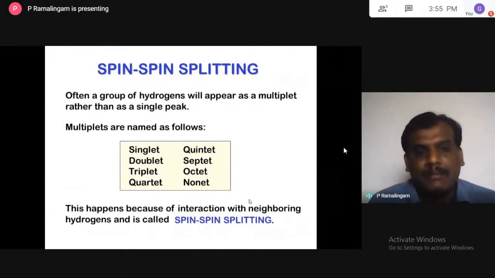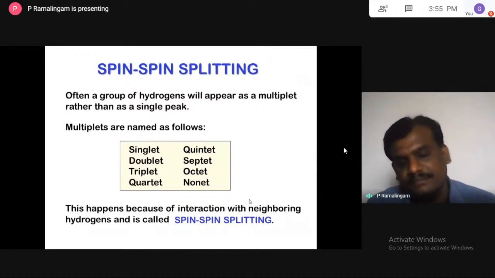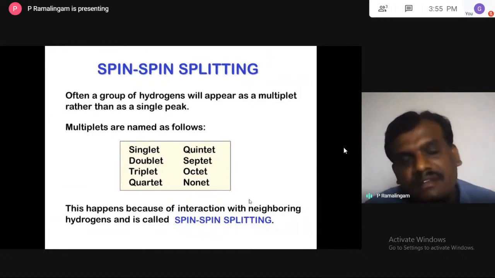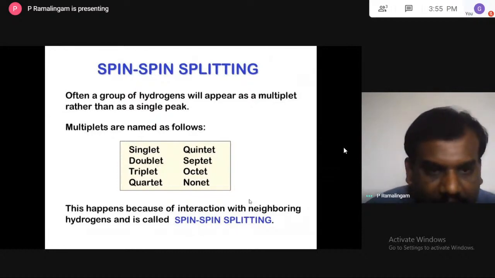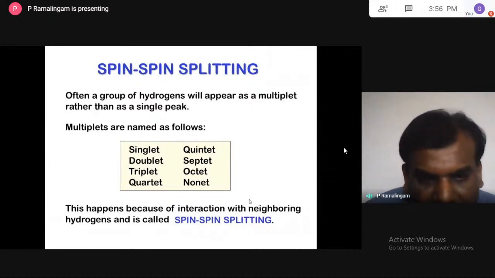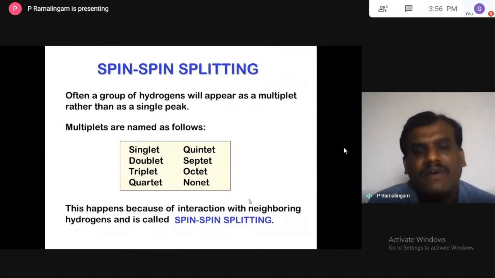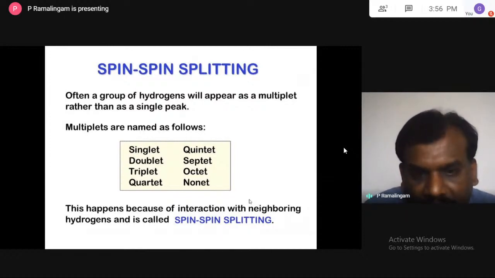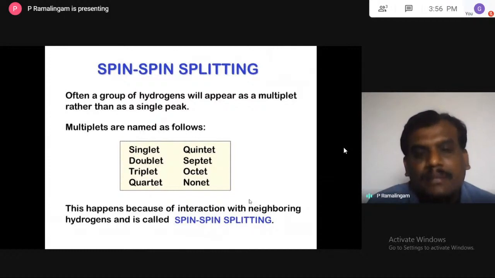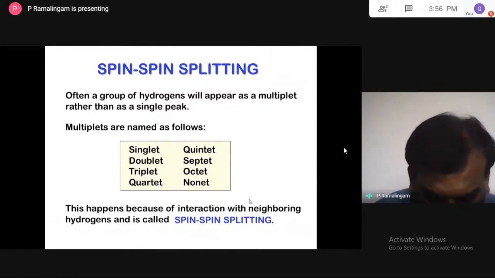The multiplets are named as follows: singlet, doublet, triplet, quartet, quintet, septet, octet, nonet. Singlet means the NMR signal appears as only a single peak. Doublet means the signal is split into two, and triplet means it is split into three. Quartet means four, quintet means five, septet means seven, octet means eight, and nonet means nine. This is the way we name it.